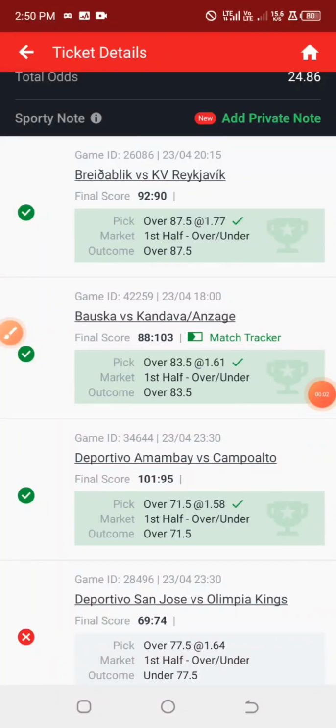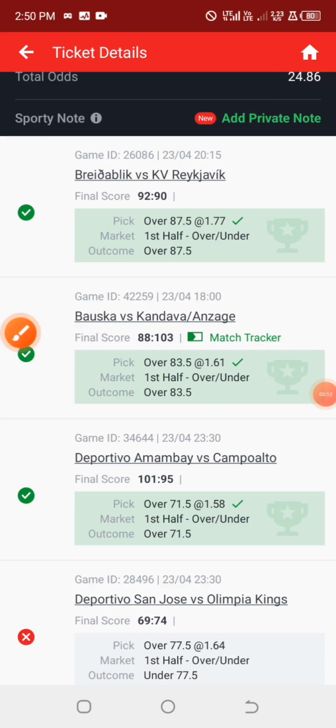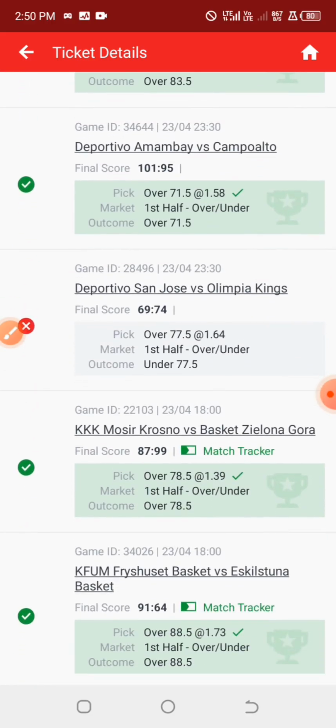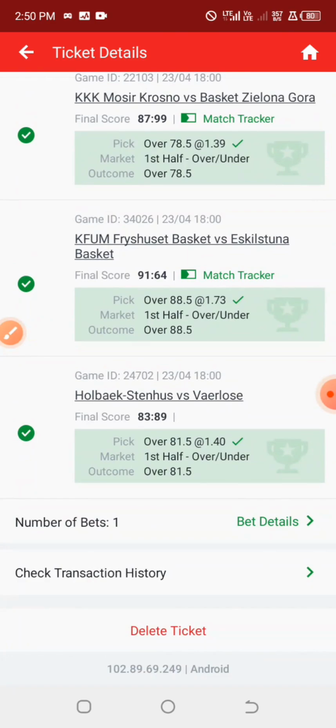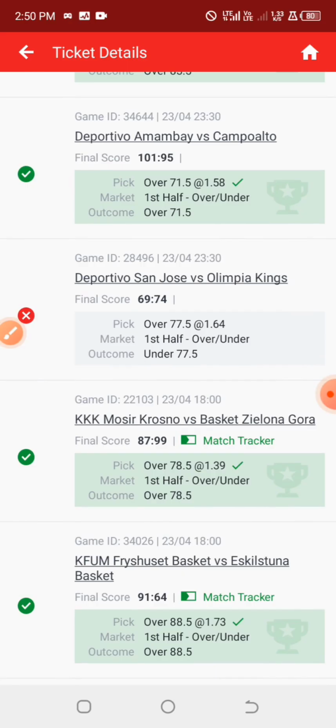Alright, so guys, from the games that we dropped yesterday, I actually attempted just 24 odds on first half over. And we all know that in basketball, sometimes if you are predicting games, it is very easy for you guys to see odds that are above 1.50. So I actually attempted these games. I don't think it is up to 10 games. 1, 2, 3, 4, 5, 6, 7. Just 7 games, and I was able to accumulate 24 odds. But unfortunately, one game out of these 7 games messed it up.